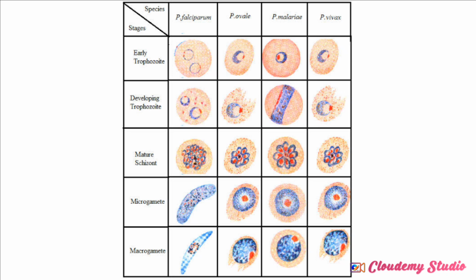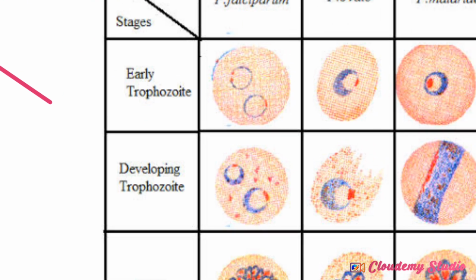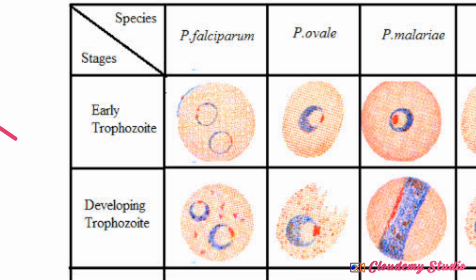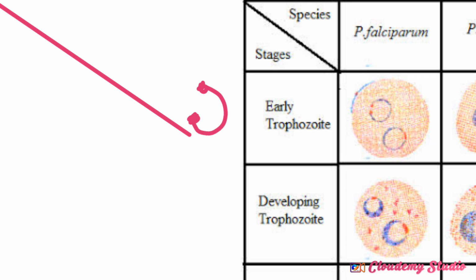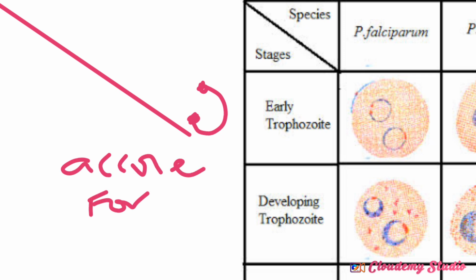Look at Plasmodium falciparum, at their early ring stage. If I zoom in, look at the structure. It looks like this. What does it look like? It looks like a headset. So the early trophozoite looks like a headset, and this headset is known as the accolé form. Let me write it here. Accolé form. So Plasmodium falciparum forms an accolé form.